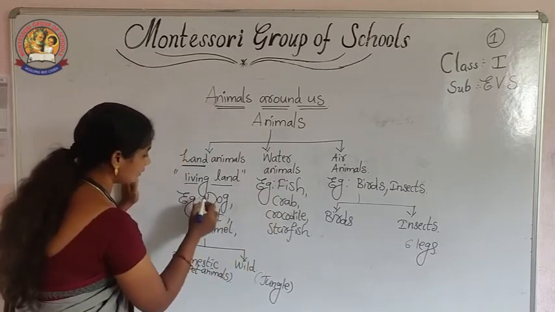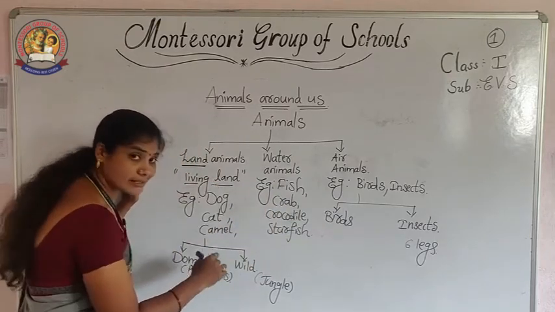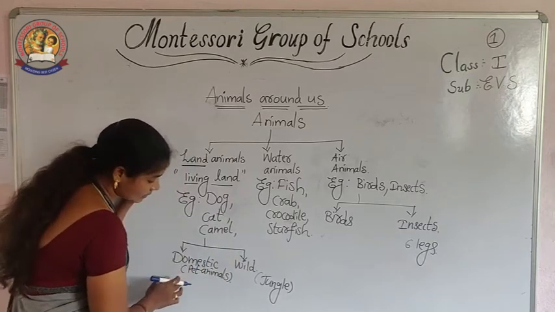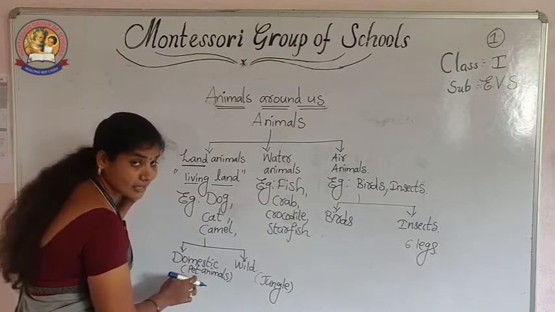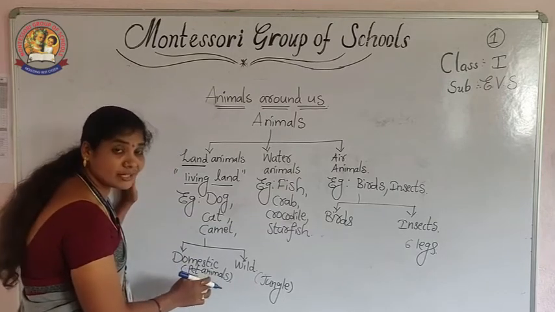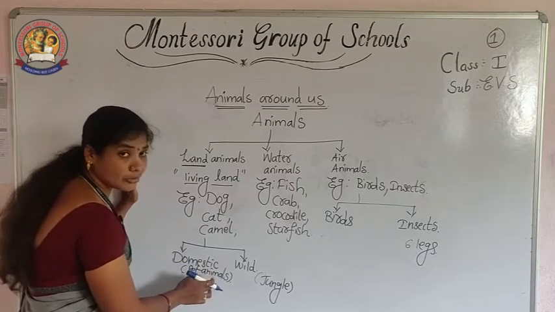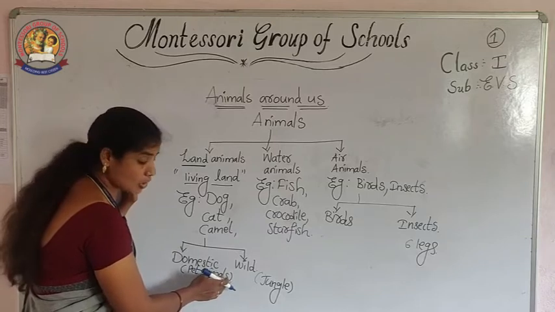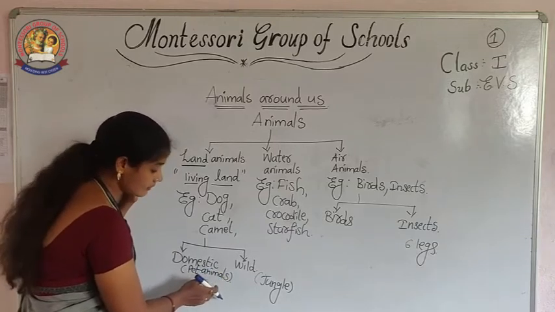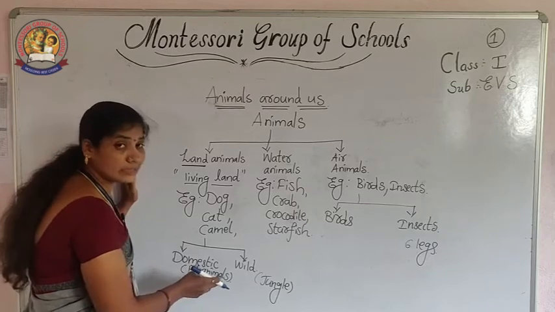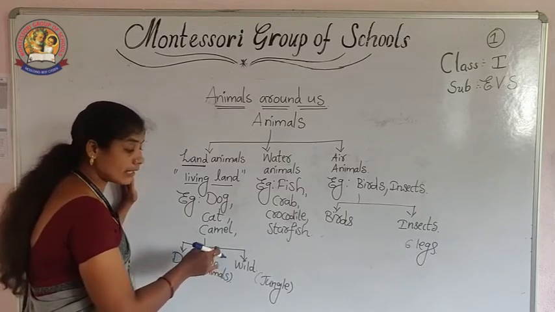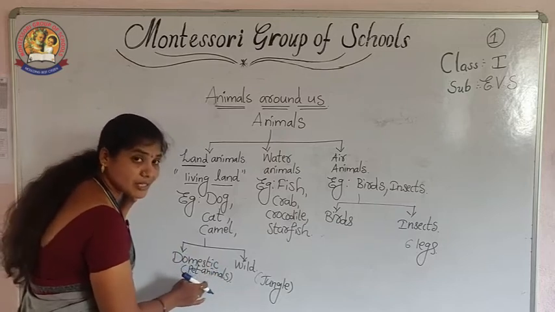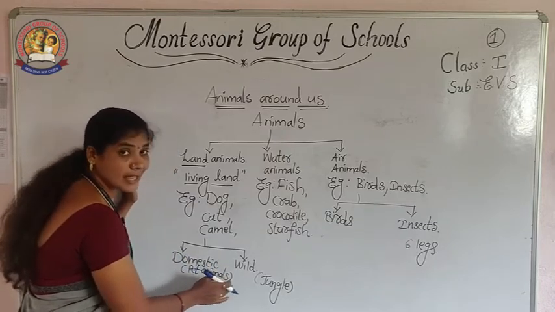Next, these land animals are further classified into domestic animals and wild animals. Domestic animals means nothing but pet animals. Those are very useful to us and living close to us. We show love and care for them. We want to protect them because they give milk, eggs, meat, and animals like dogs protect us. So that is why we must take care of domestic animals.